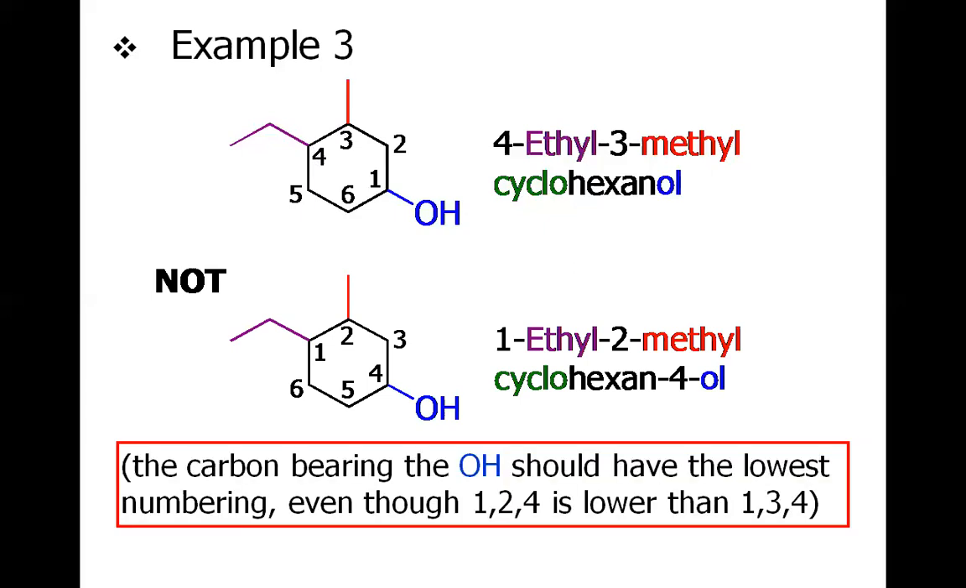And this is written here. And the carbon bearing the hydroxy should have the lowest numbering, even though 1, 2, 4 is lower than 1, 3, 4. And yes, if you consider from this carbon, it will be 1, 2 and 4. But if you consider from here, it's 1, 3, 4. So irrespective of this, you will have to consider the hydroxy to be 1 position. So the name of this molecule will be 4-ethyl, because E comes prior to methyl. 4-ethyl-3-methylcyclohexanol.